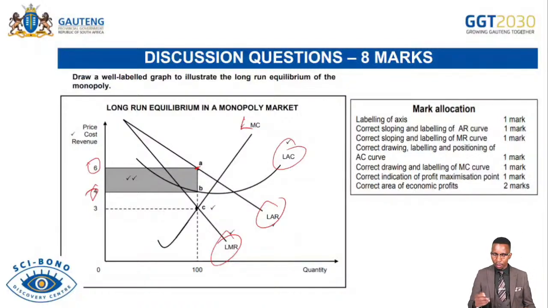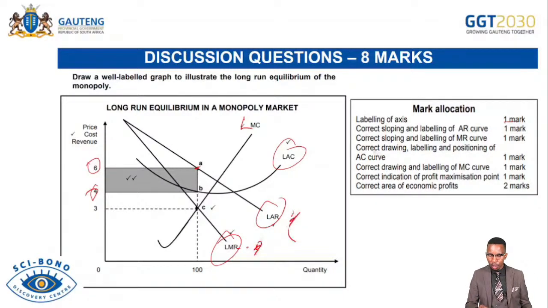And then as for the graph, it was only 8 marks with the graph being drawn. So labeling of axis was 1 mark. That is when we say quantity and price, or cost and revenues. Correct sloping and labeling of AR, we can see is correct. And then avoid making a mistake by saying this is MR, this is AR. Do not confuse your curves in there.